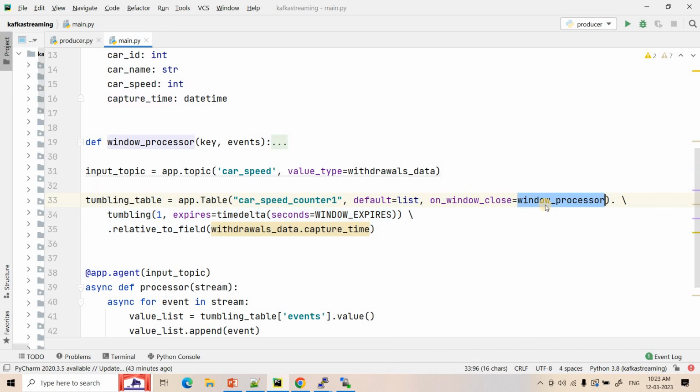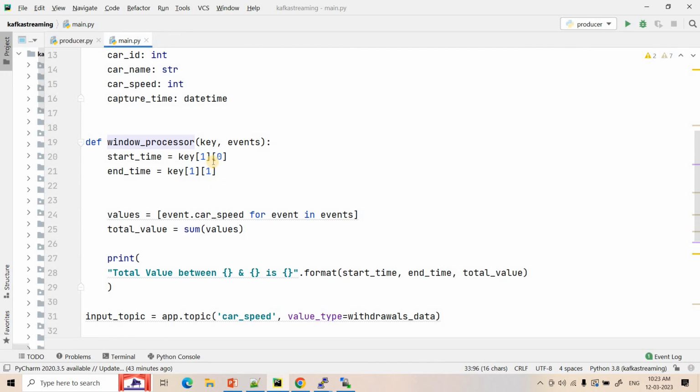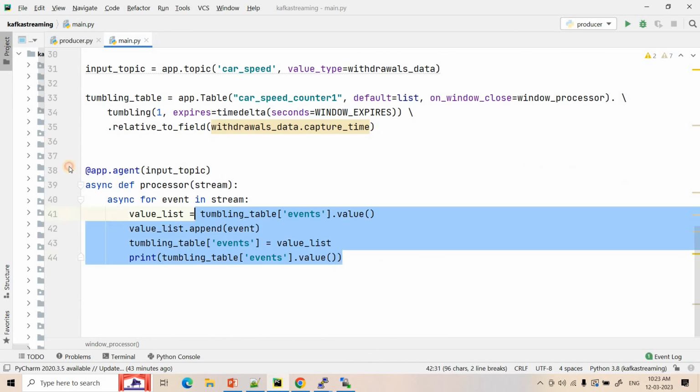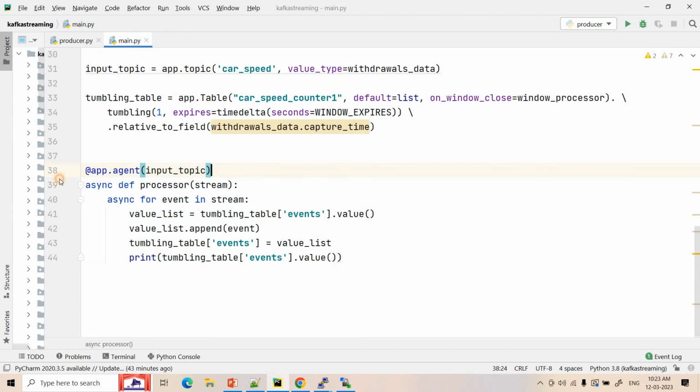Now let me show you that when the window is closed or expired from memory, this function is called, right? Here I have minimized that, I will just make it bigger. It will be very clear once we understand what stream processing we are doing. Here, if you see, we are calling our stream processor using app.agent. Here we are iterating over that stream.